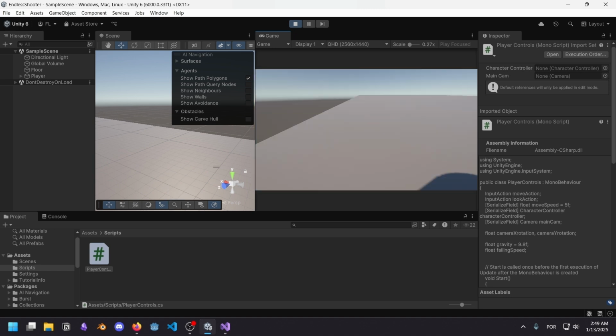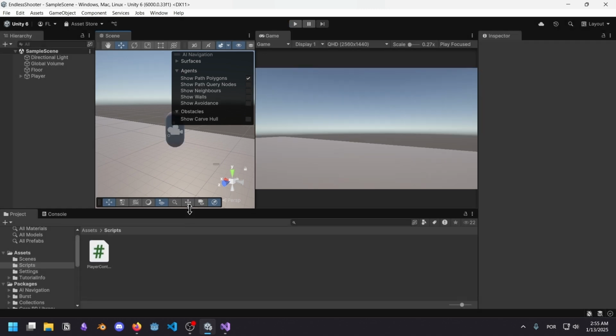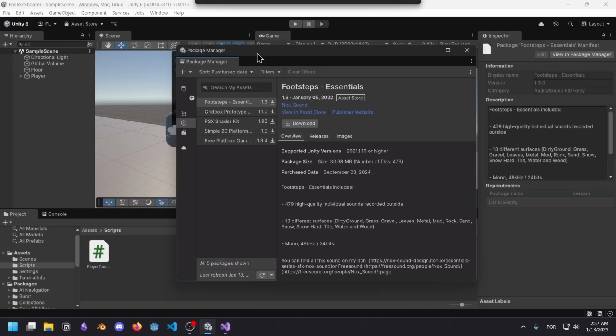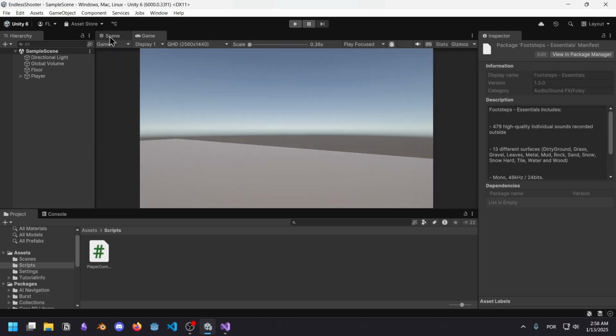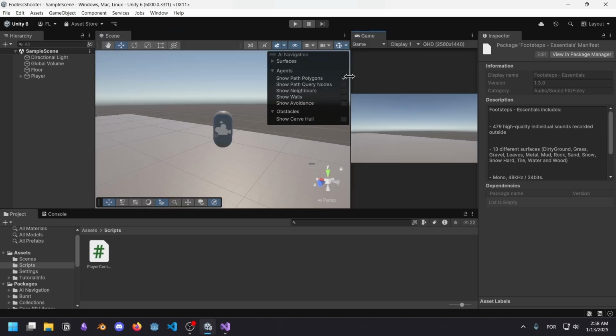What's next? Well, we need enemies, we also need a weapon, and we also need a level. I have to admit, one of the strengths of Unity is the asset store. Why don't we give a chance to the asset store today, since we're using Unity? I see an icon here that says asset store, and I can see my assets. So it tries to find them in the package manager. The asset store page used to be here where the game and scene are. So they moved it apparently.